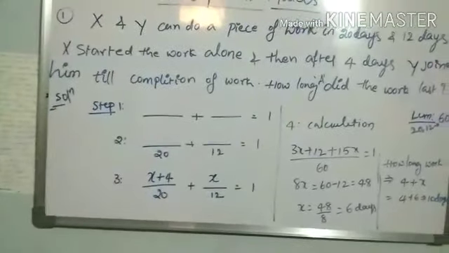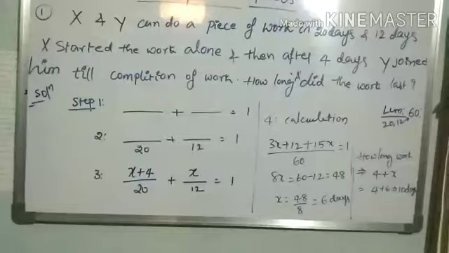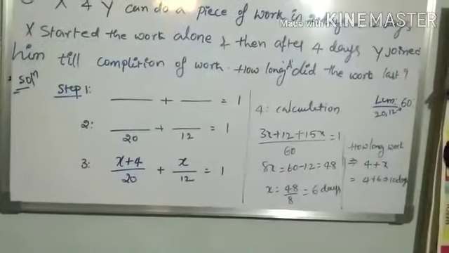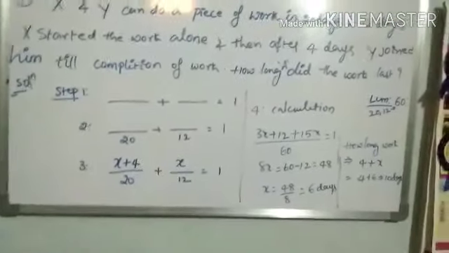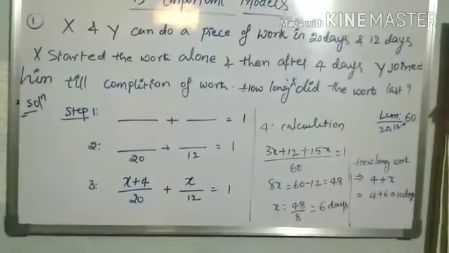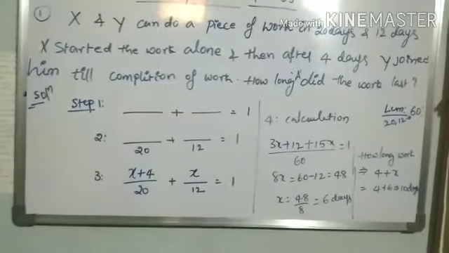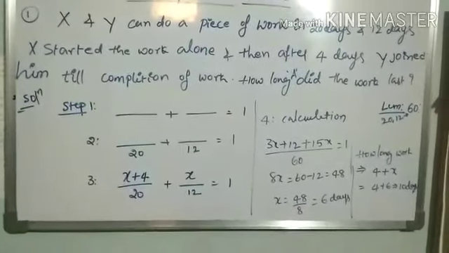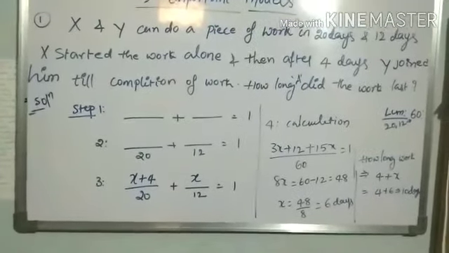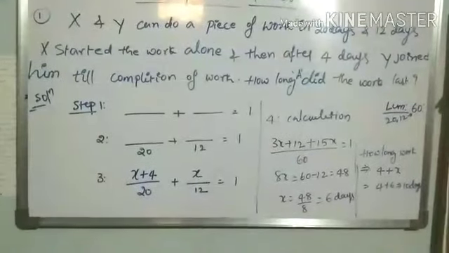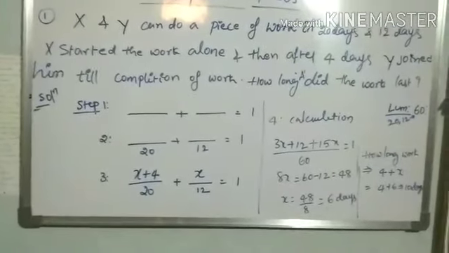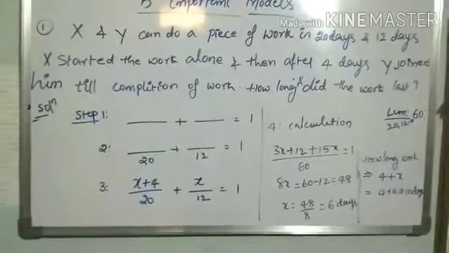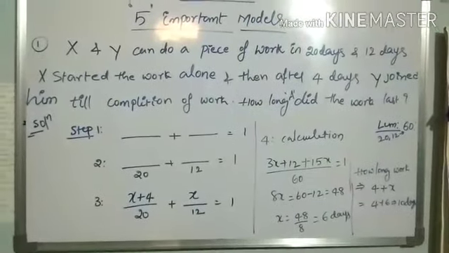Take me and you. One more person is there. I started the work. After 4 days, one more person joined me, and together we completed the work after a few days. So in this scenario, who started the work? Me, myself. That means I did more work compared to B, compared to Y. Who did more work? I only did more work.